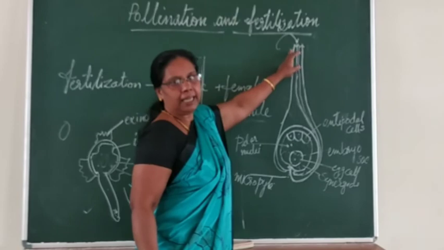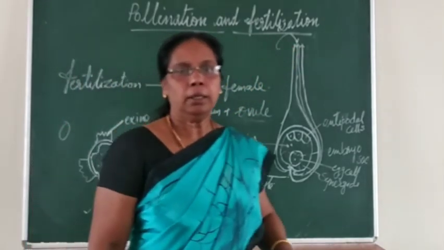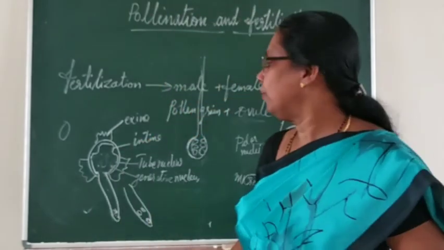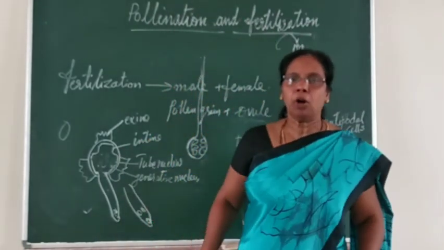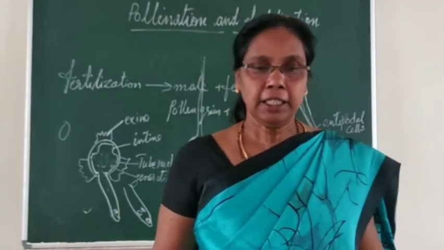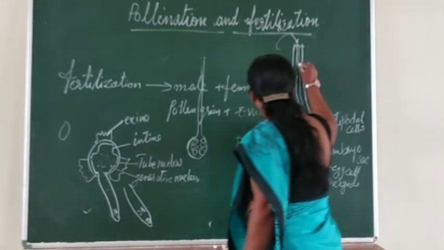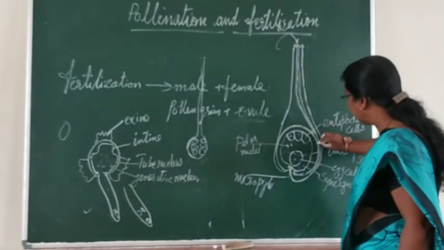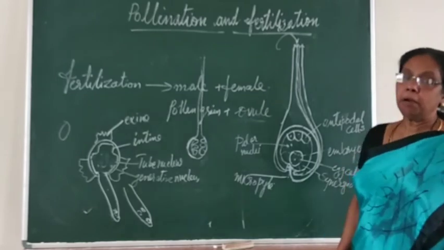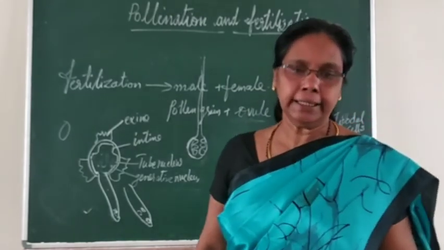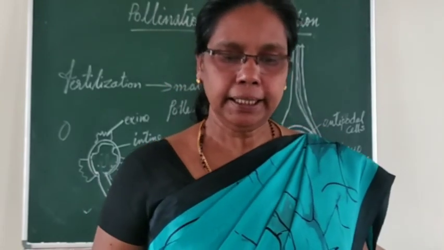You can see that the generative nucleus divides into 2 sperm nuclei. So when it divides into 2, these 2 nuclei are called what? Nothing but sperm nuclei. And this tube, as the process goes on, comes and enters through which region? Through the micropylar region.